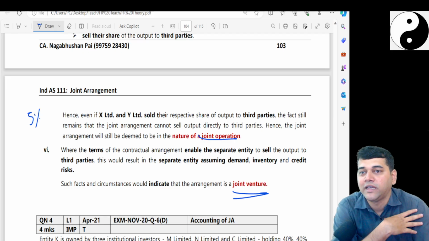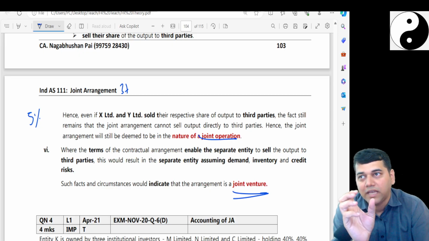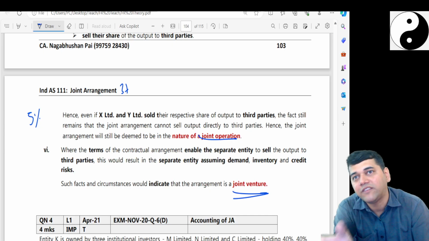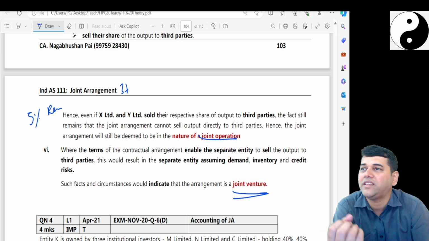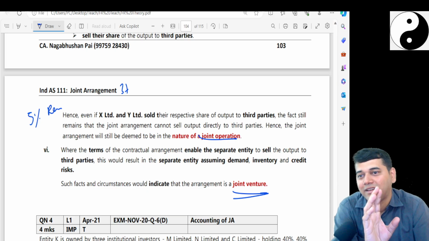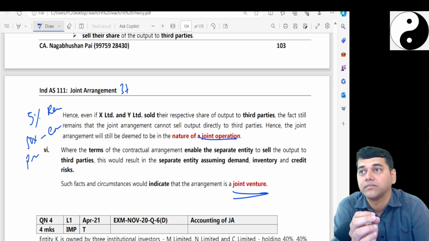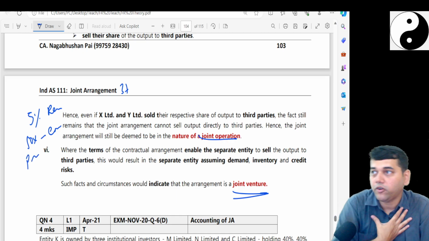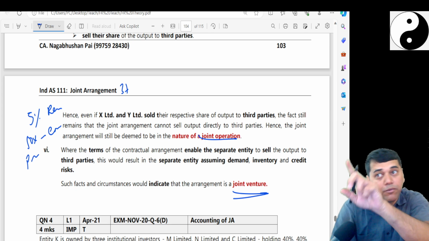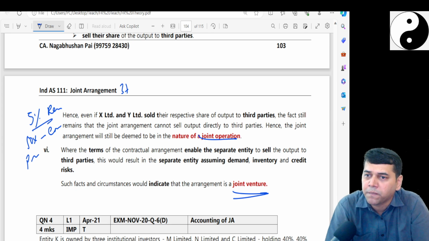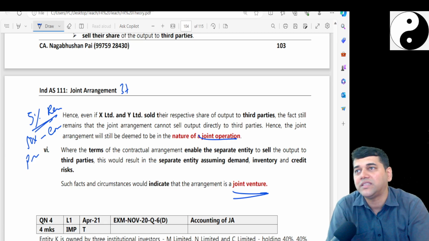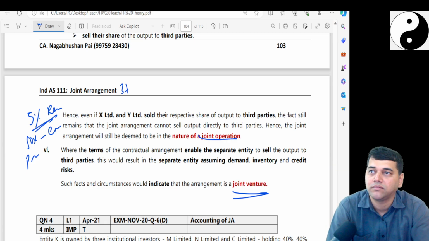In Ind AS 37, they have given one classification: any probability of less than 5% is remote, and they say ignore it. Up to 50% is contingent, and above 50% is probable. Followed, no? My observation is that that type of twist is very remote. Even if it comes, the impact is 1 mark. You take a judgment.